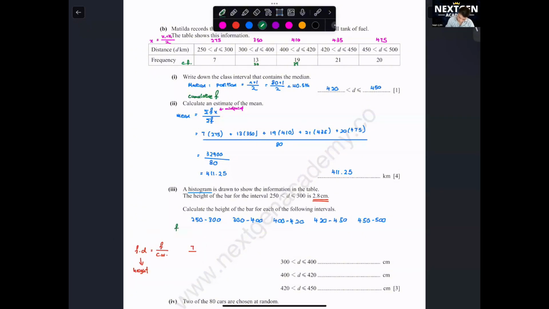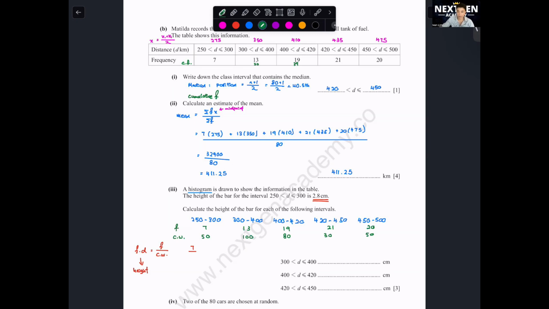F is 7, 13, 19, 21, 20. Class width, you take the biggest value minus the smallest value of the class. So 50, 100, 80, 30, and 50.